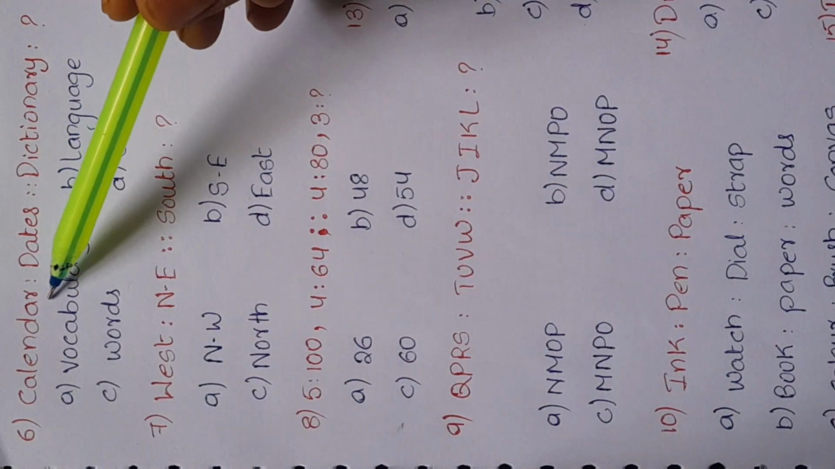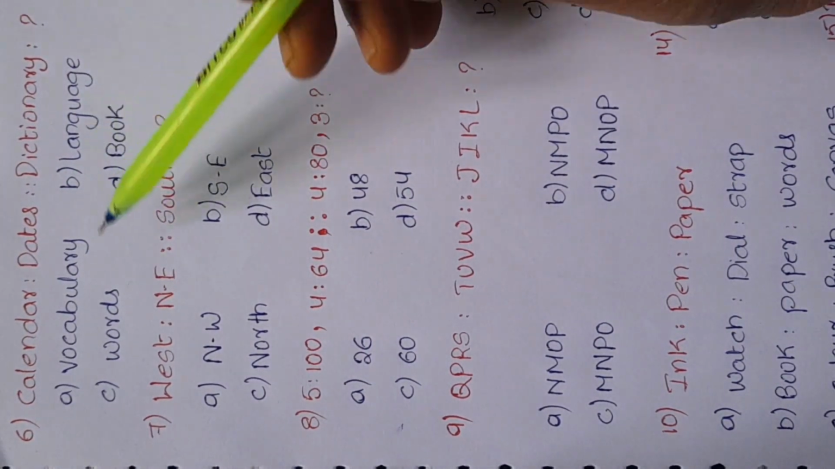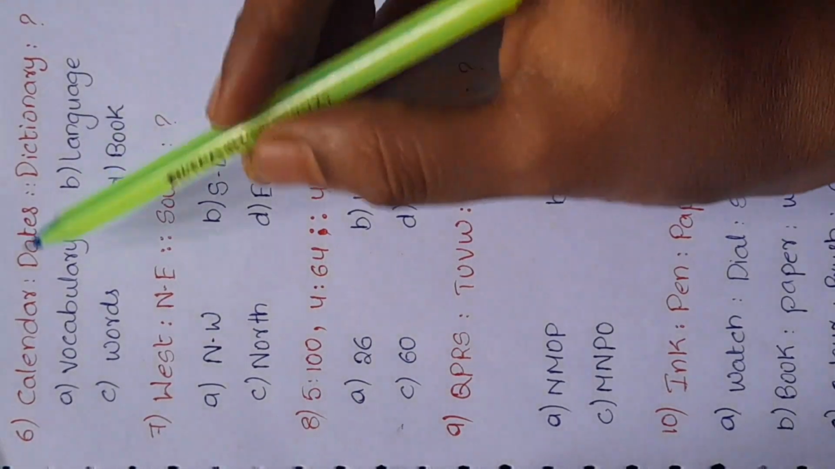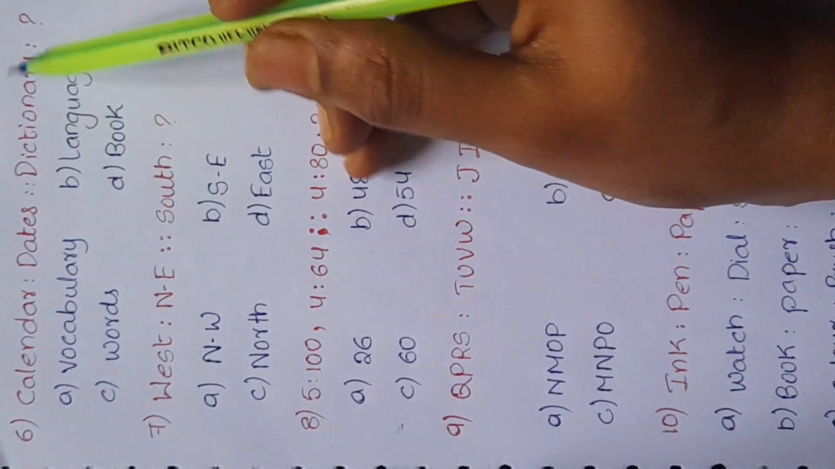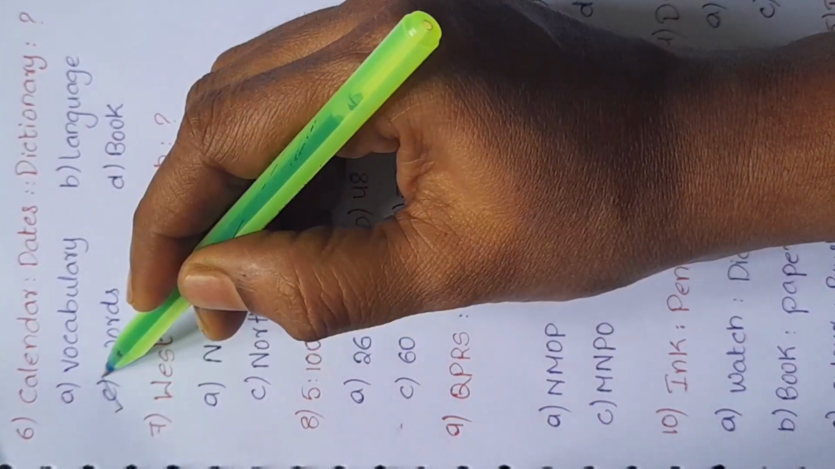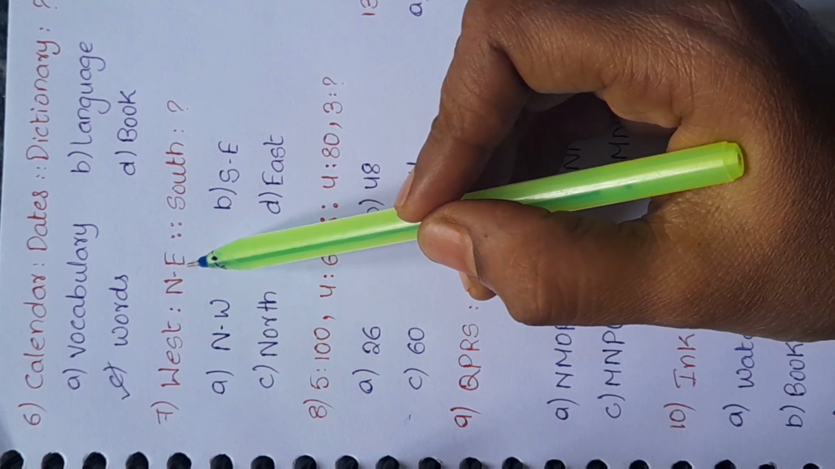Sixth question is calendar and dates, dictionary. The options given are vocabulary, language, words and book. Here the former contains the latter, that is the calendar contains the date and the dictionary contains the words. Option C is correct.